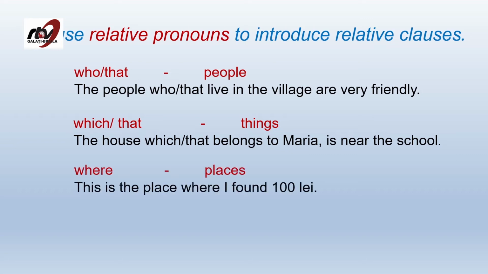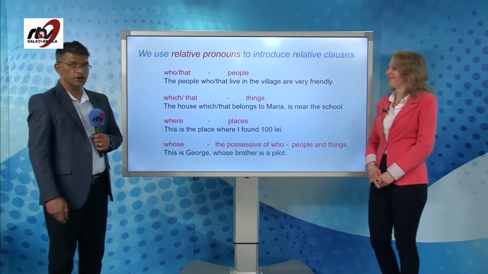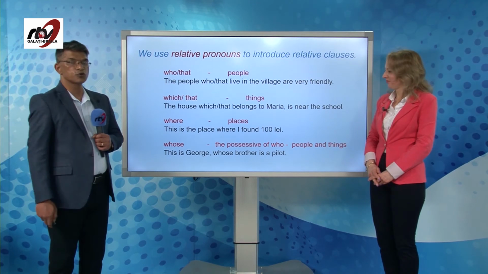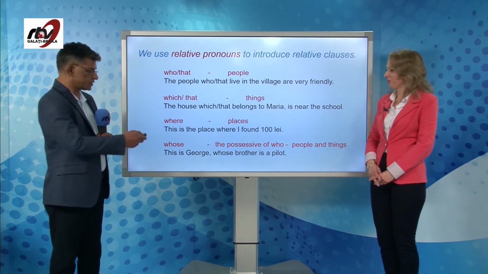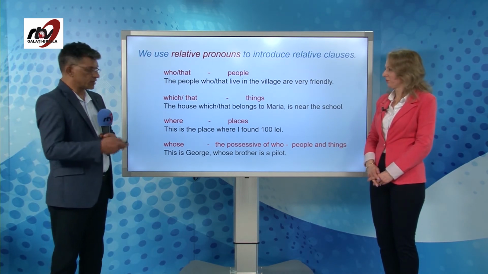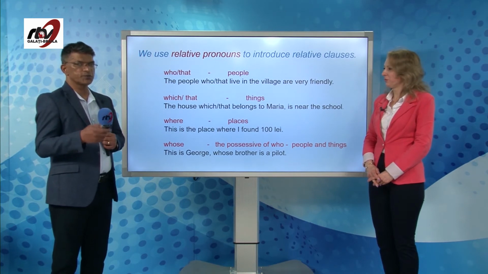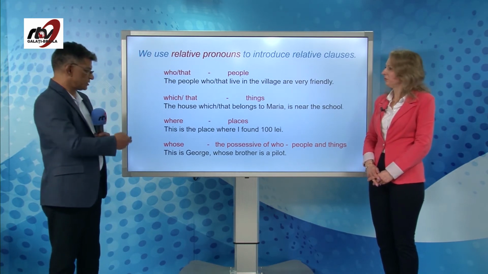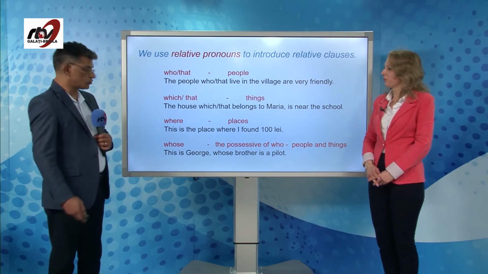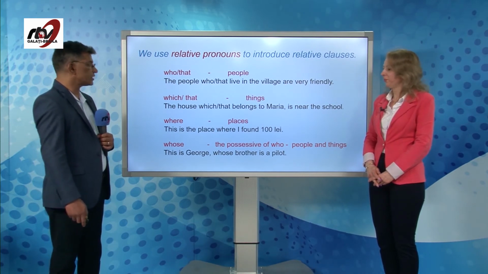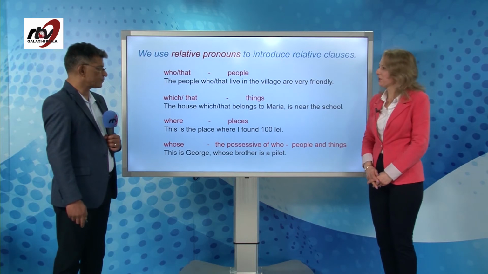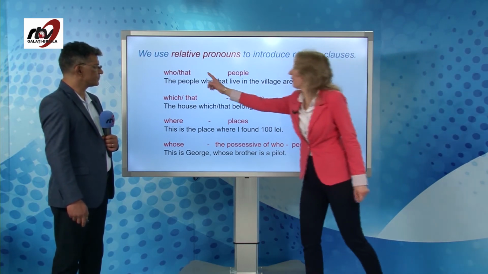We are also going to look at where. This is, as Gabriela was telling us, for places. This is the place where I found 100 lei. I wish this was true. And last is, we are going to talk about whose, which is simply the possessive of who. And it can be used mostly for people, sometimes for things. Like in the sentence, this is George, whose brother is a pilot. Very good. So, we use who and that.